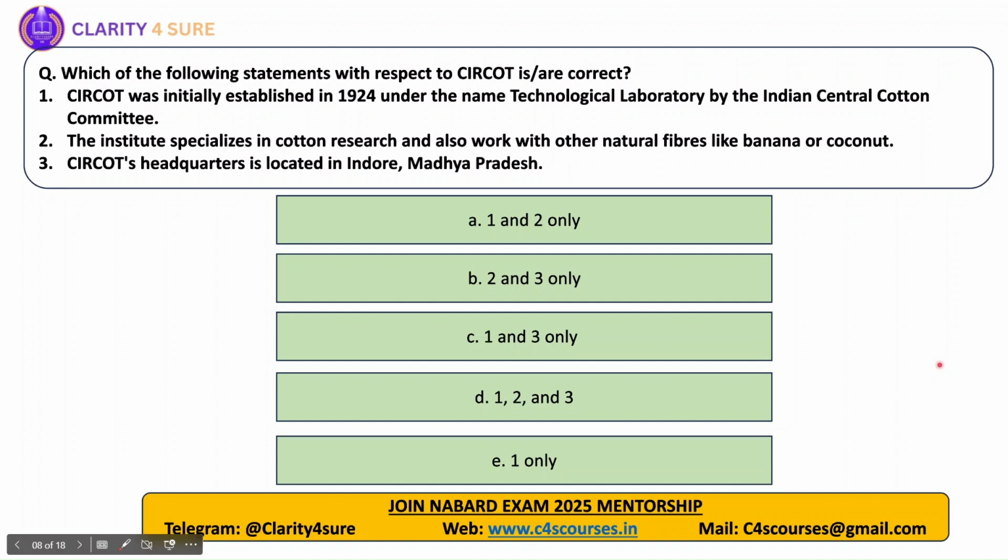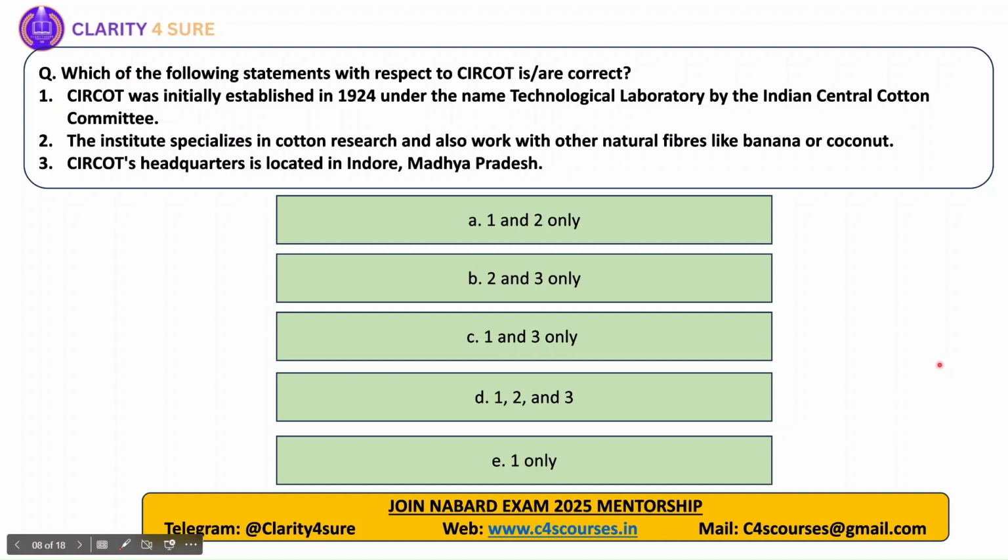So, this becomes important. The statements are: CIRCOT was initially established in 1924 under the name Technological Laboratory by the Indian Central Cotton Committee. The institute specializes in cotton research and also works with other natural fibers like banana or cotton. CIRCOT's headquarters is located in Indore, Madhya Pradesh.